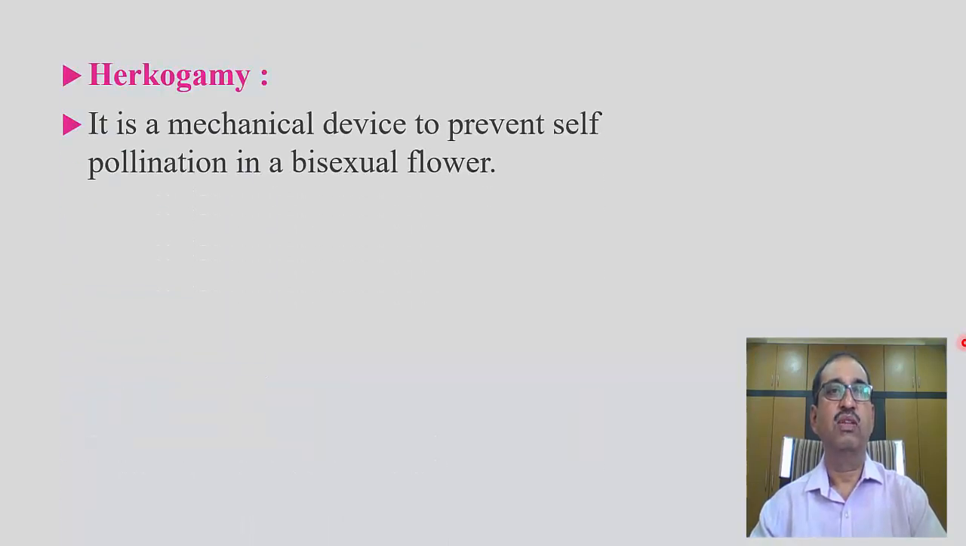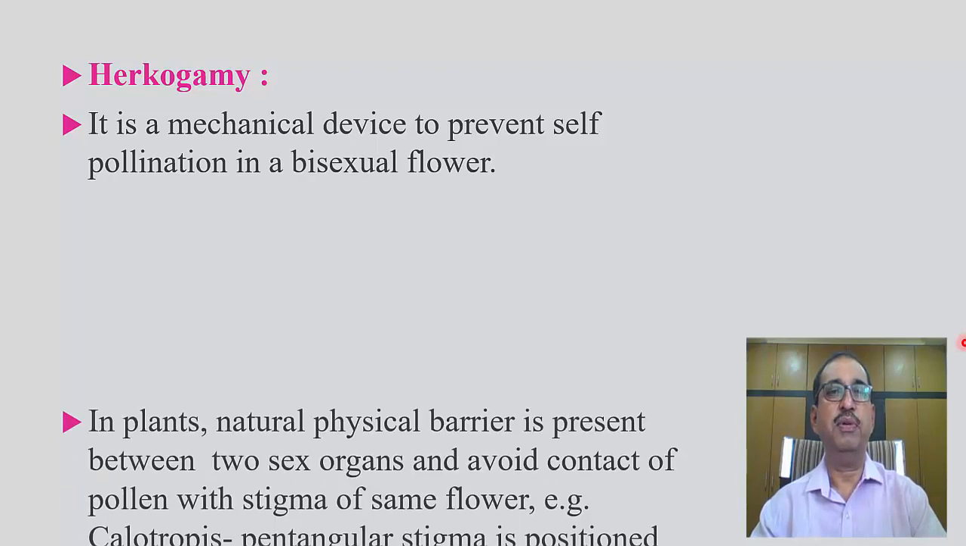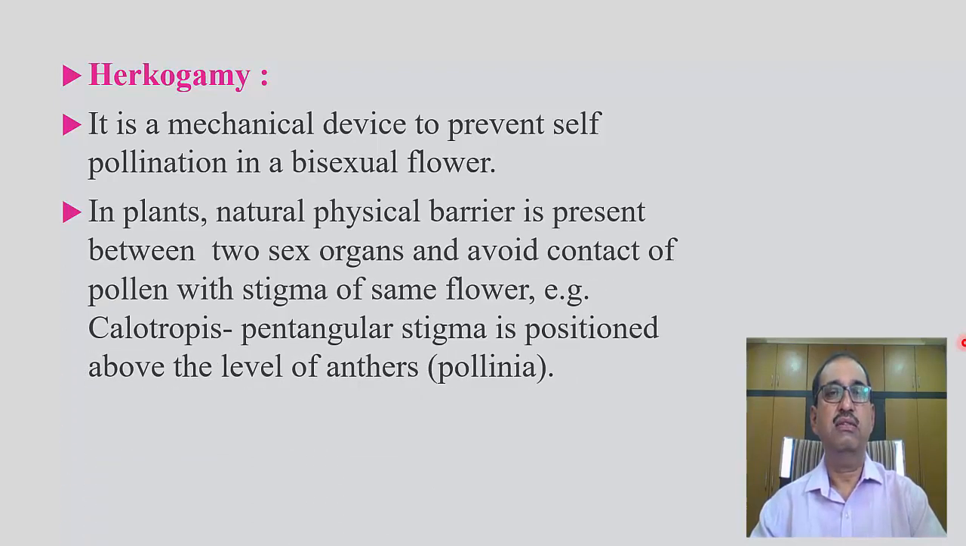Herkogamy. It is a mechanical device to prevent self-pollination in bisexual flowers, called herkogamy. In plants, a natural physical barrier is present between the two sex organs and avoids contact of pollen with the stigma of the same flower. For example, calotropis. The pentagonal stigma is positioned above the level of the anther, which is called pollinia.